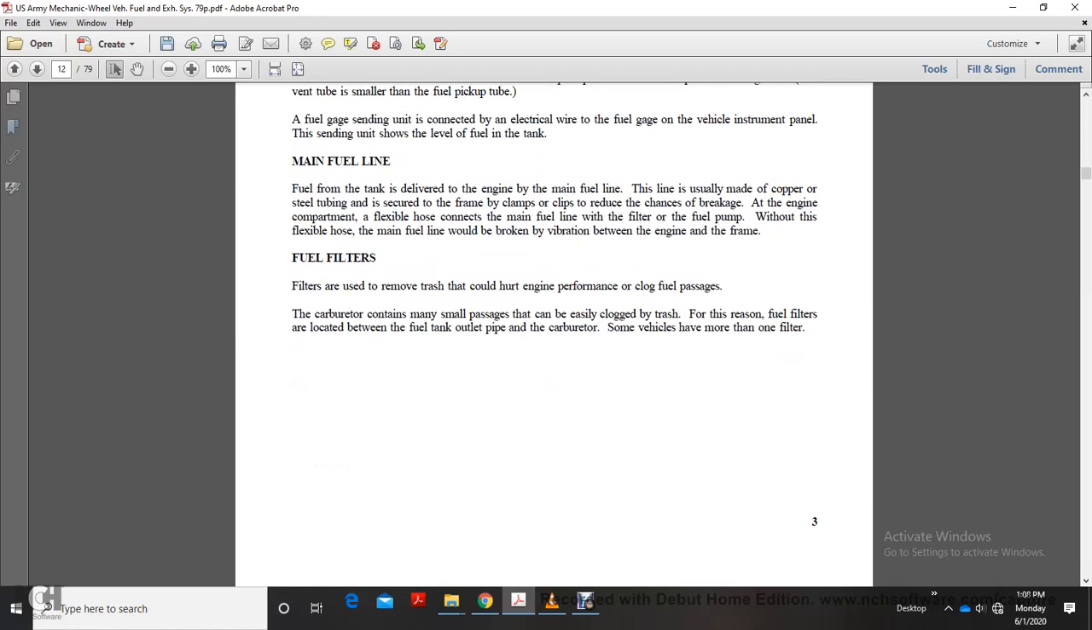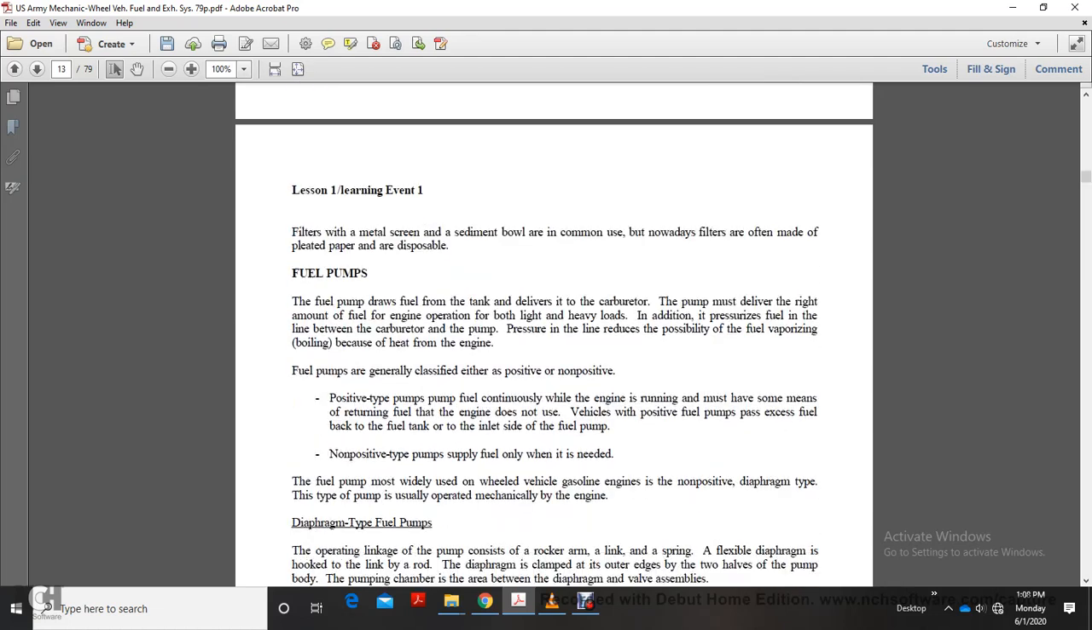Fuel filters are used to remove trash that could hurt engine performance and clog fuel passages. The carburetor contains many small passages that can easily be clogged by trash. For this reason, fuel filters are located between the fuel tank outlet pipe and the carburetor. Some vehicles have more than one filter. Filters may have a metal screen or sediment bowl, which was in common use, but nowadays filters are often made of pleated paper and are disposable.